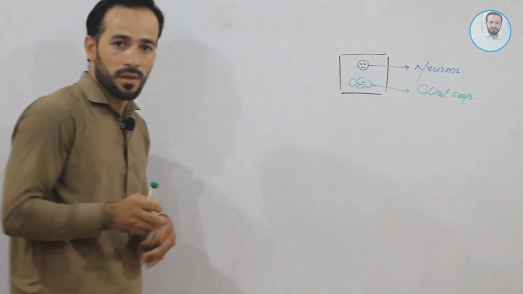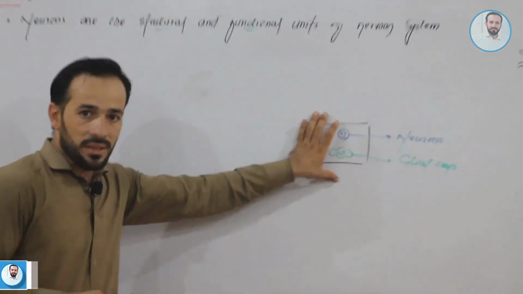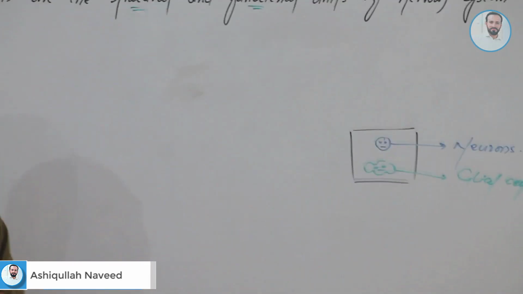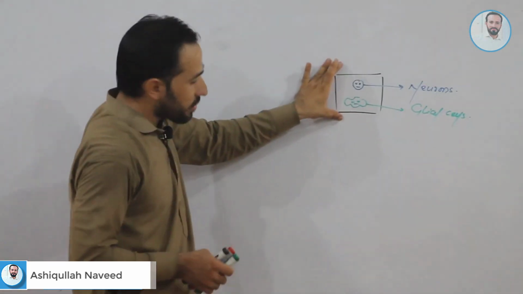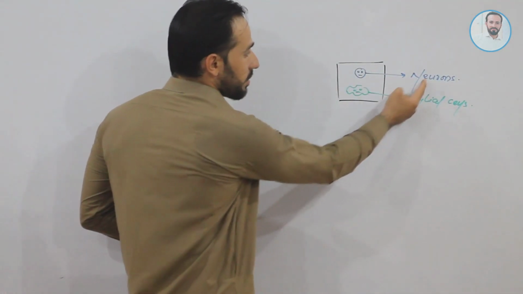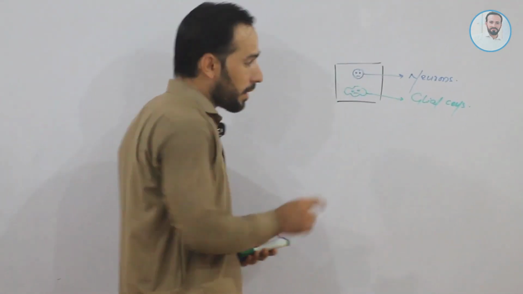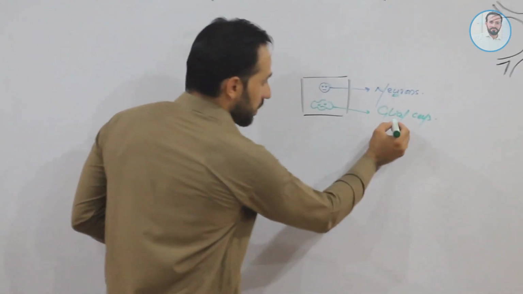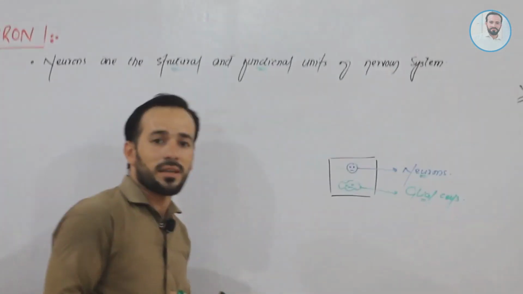Clear, friends? I am going to elaborate this definition a little more. In this piece of nervous tissue we can see two different types of cells. The first group are the neurons, and the second group are the glial cells.